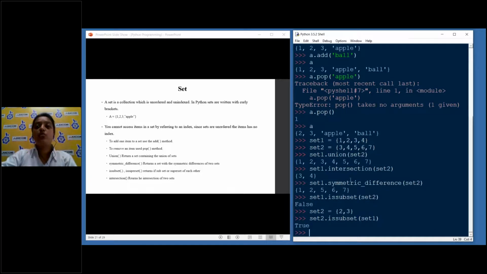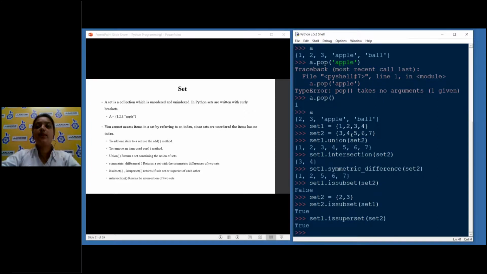Yes, because set 2 contains 2, 3 and set 1 contains 1, 2, 3, 4. So obviously set 2 is a subset of set 1. Now you can do something called superset, because set 1 is obviously a superset of set 2, as it contains all the values that are there in set 2 and even the extra values. Set 1 has 1, 2, 3, 4 and set 2 has 2, 3.